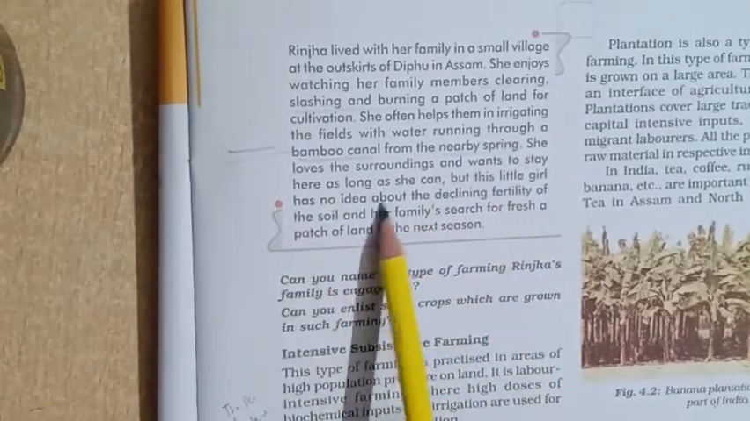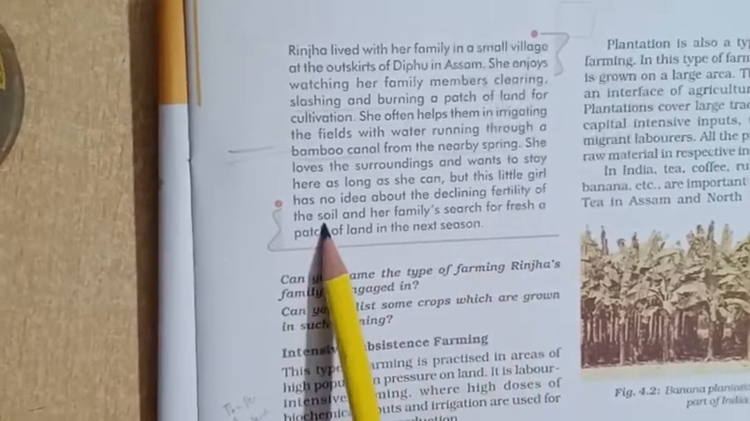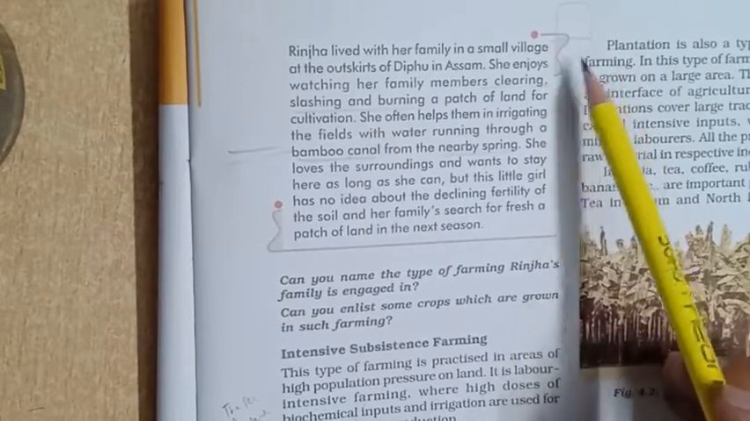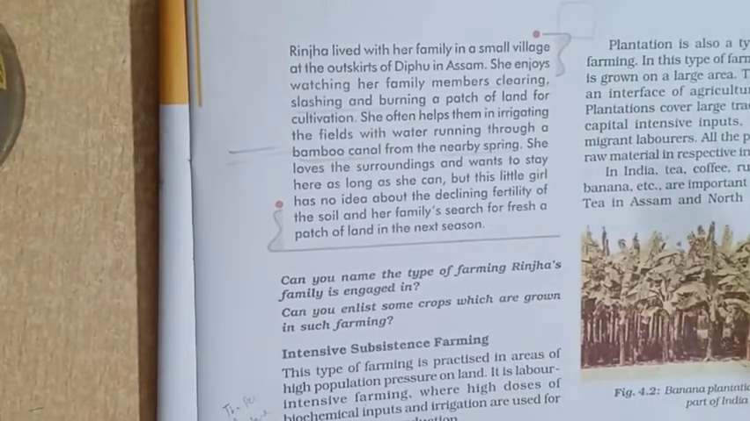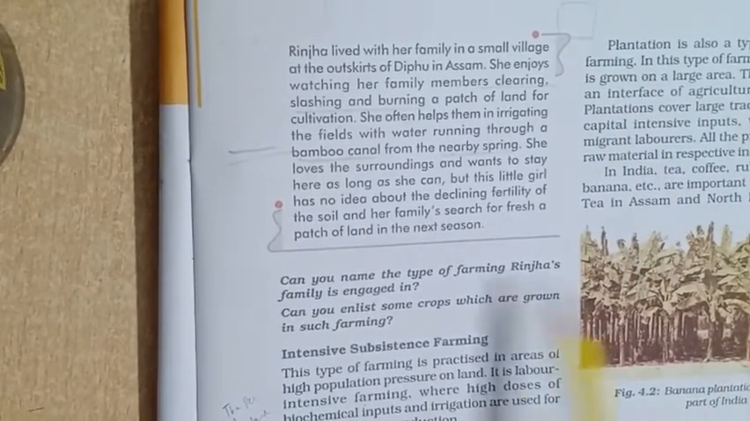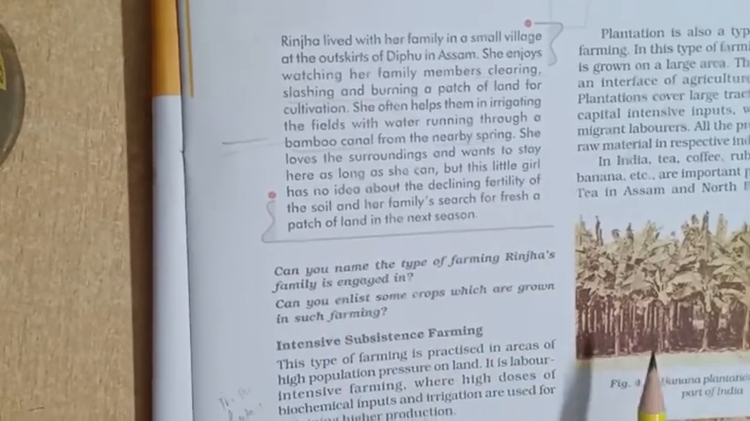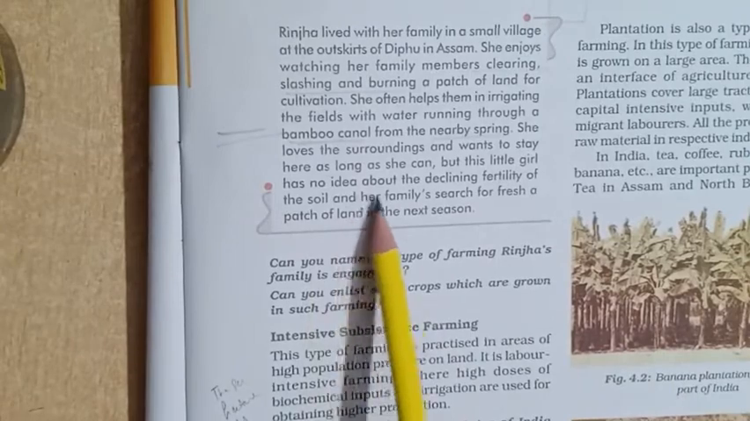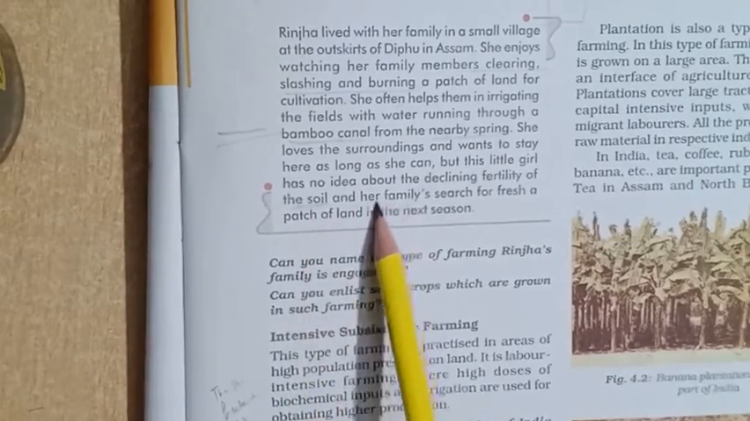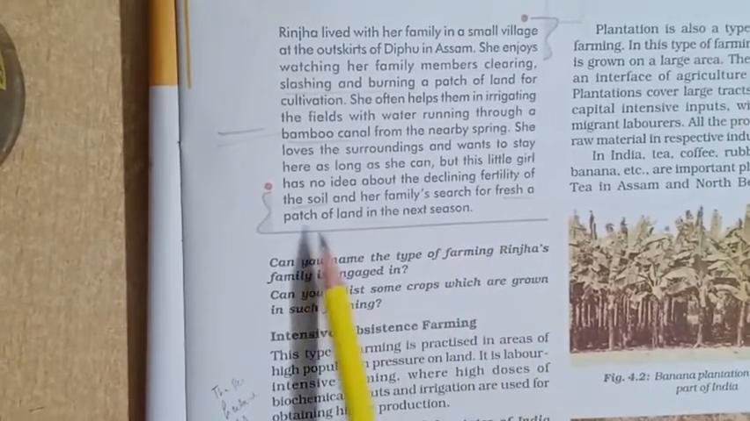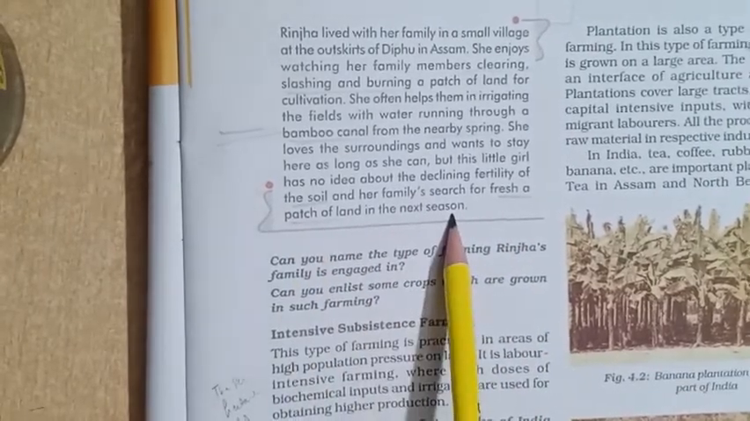But this little girl has no idea about the declining fertility of the soil. If they keep on producing on the same patch of land without the fertilizers or without the proper irrigation system, the fertility reduces. They can't increase the fertility without the fertilizers or the chemical pesticides. So the fertility of the soil is decreasing, and her family searches for fresh land. So now what do they want? They want to search a fresh patch of land in the next season.